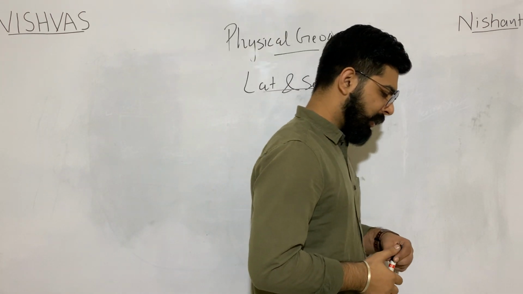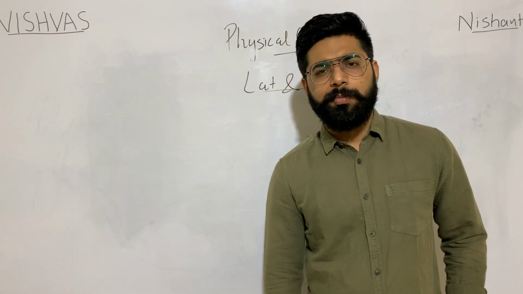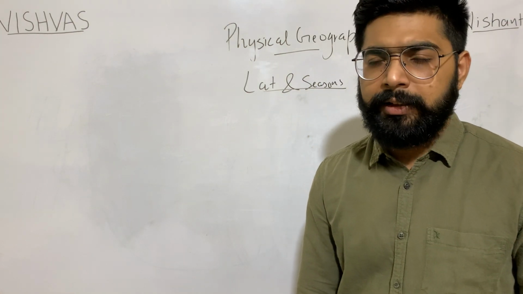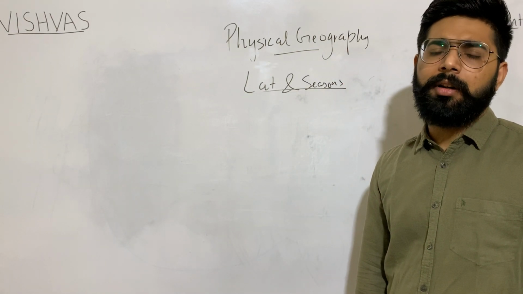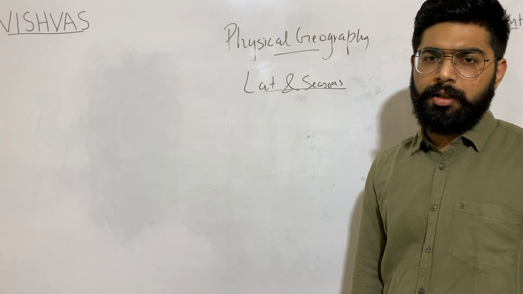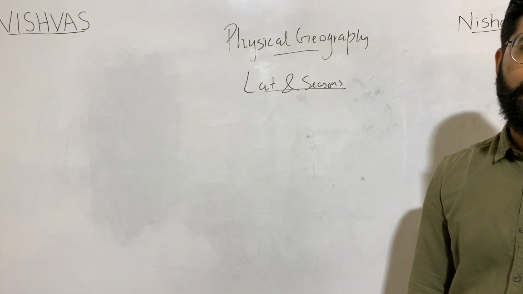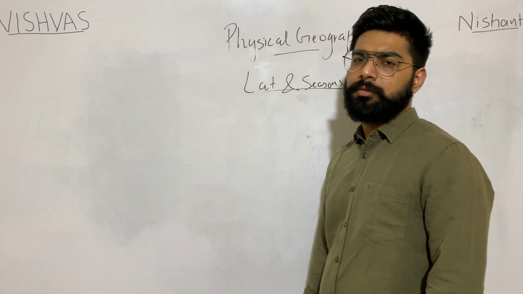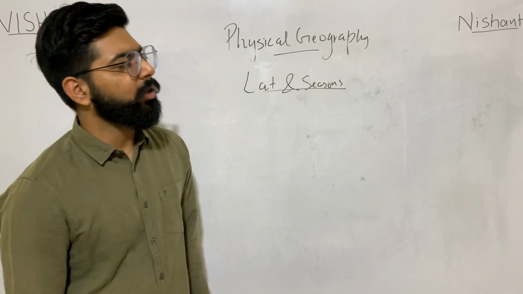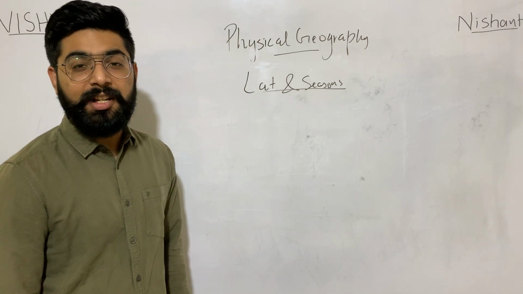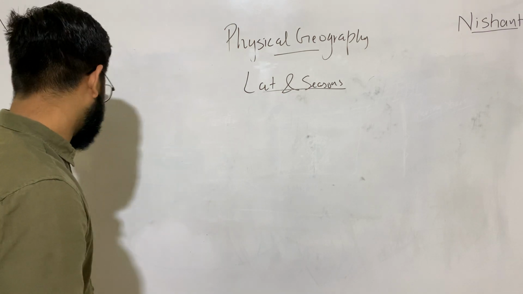It is said that longitudes are responsible for day and night. Longitudes are associated with day and night. But latitudes are associated with variation in the length of day and night. How? Let's see.